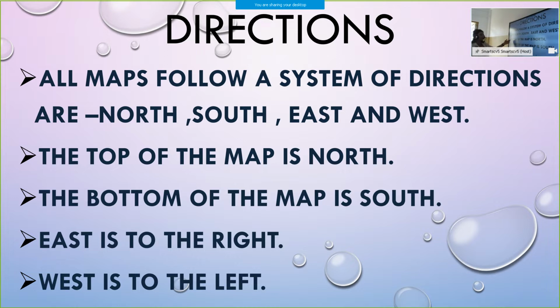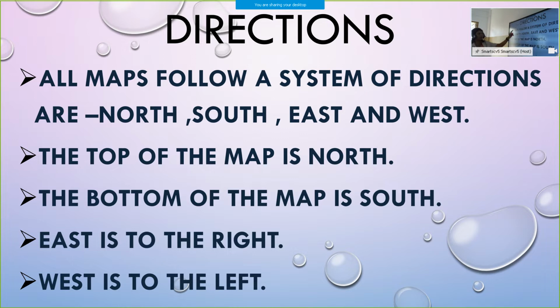Next point, the top of the map is north. Third one, the bottom of the map is south. The topmost is the north and the bottom is south. East is to the right, west is to the left.